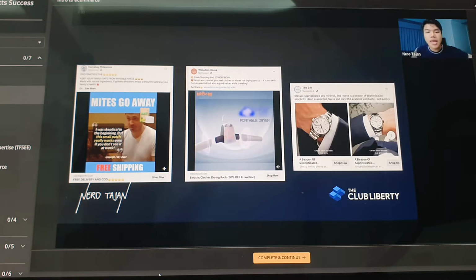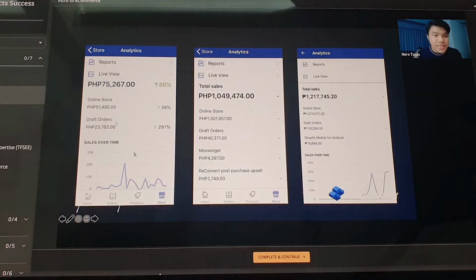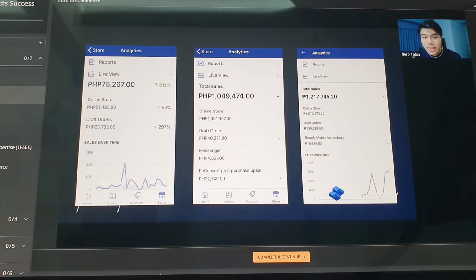Sabi, guys, for those of you who are selling products now, this is one of the easiest. Yes, it is possible in 1 day. The 1.3 million is I think 4 weeks. The 1.2 is 5 na siya.